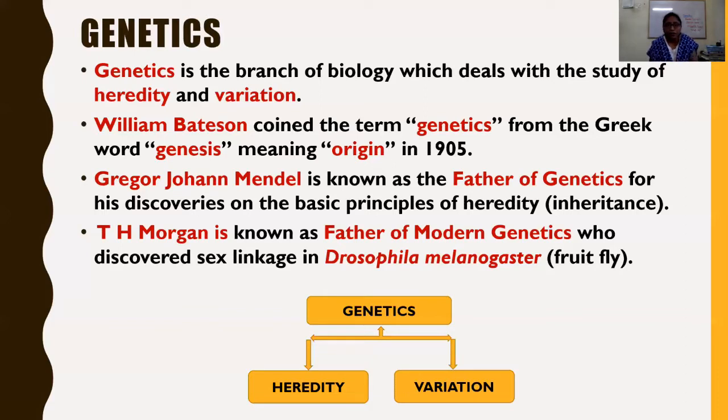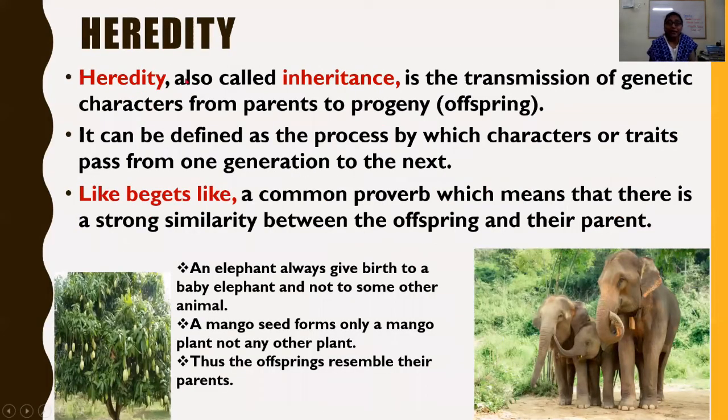However, we came to know genetics deals with heredity and variation. What is heredity? Let us know in detail. Heredity, also called inheritance, is the transmission of genetic characters.